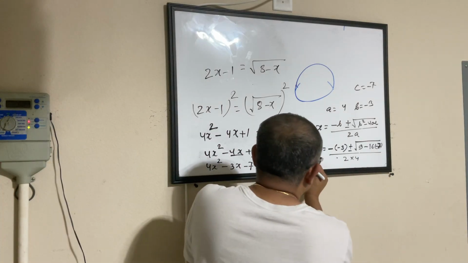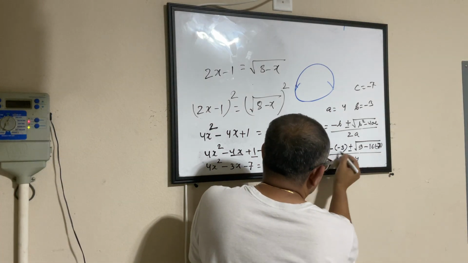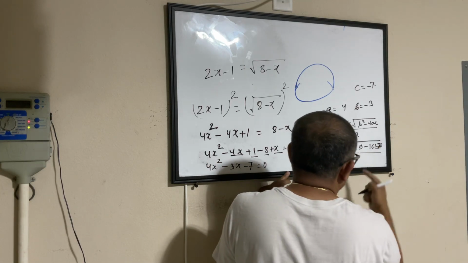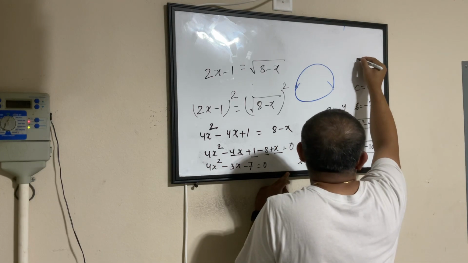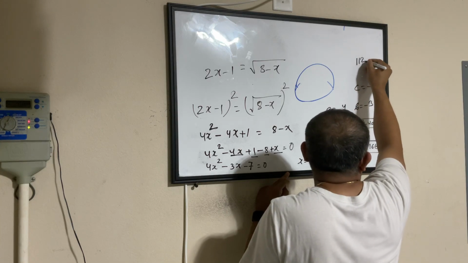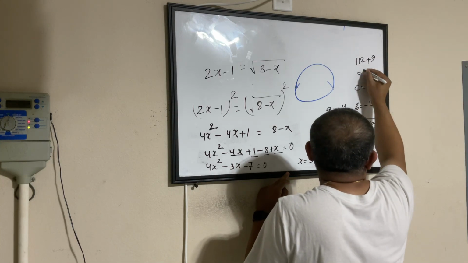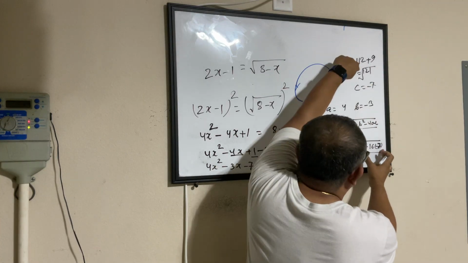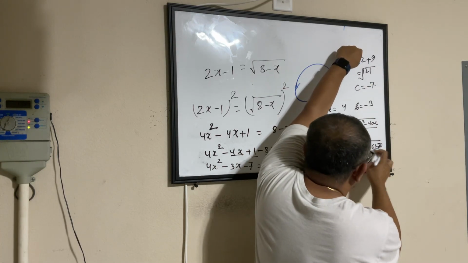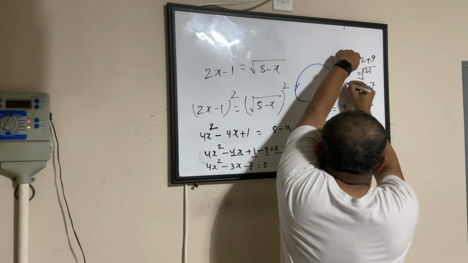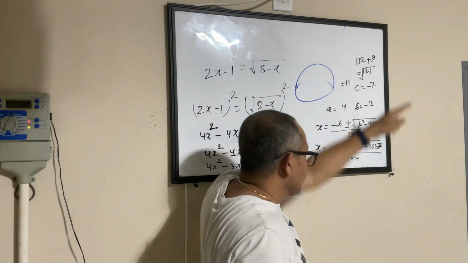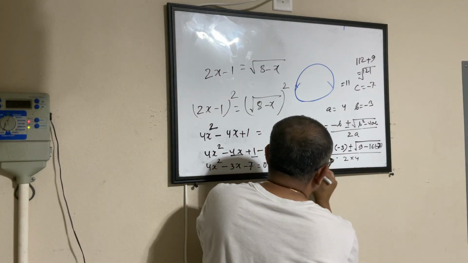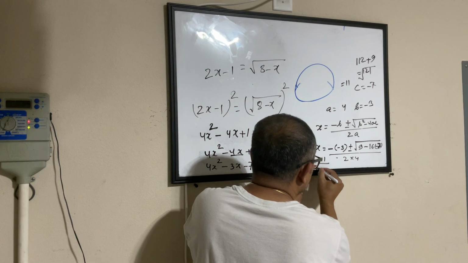So here, this became x equals minus minus 3 plus or minus, let's find out this value. 16 times 7 is 112, plus 9 is 121. The square root of that is 11, since 11 times 11 is 121. Okay, so this became 3 plus or minus 11 divided by 2 into 4, which is 8.